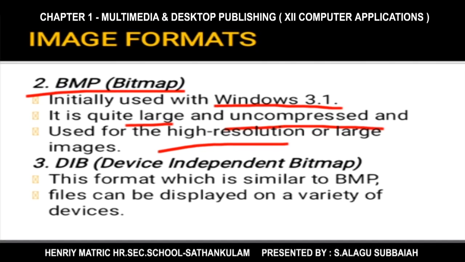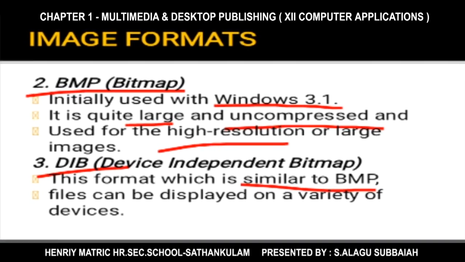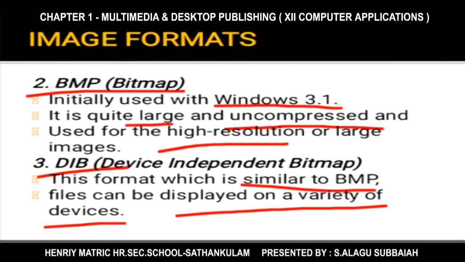High resolution image means the quality and the size will be more. The next one, DIB image format, is a device independent bitmap image. It is similar to the BMP image, a large and uncompressed image, and this image format is supported by a variety of devices. So most devices support this image format.